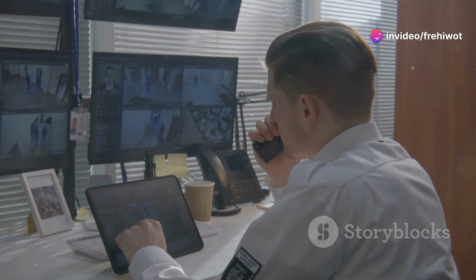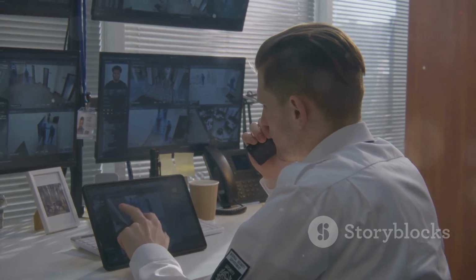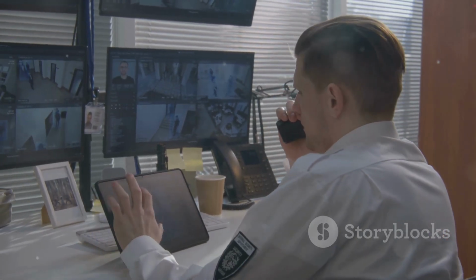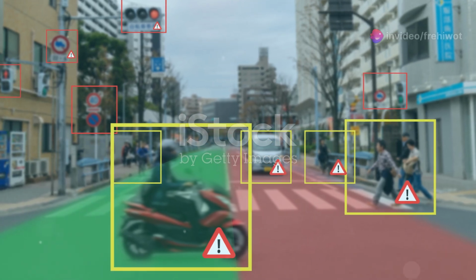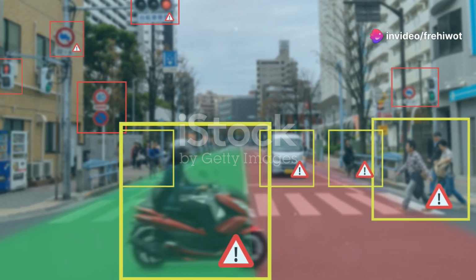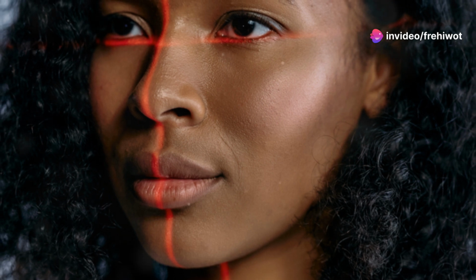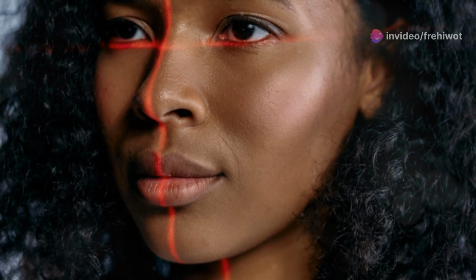One of the most common applications is object detection, identifying and locating specific objects within an image or video. This is used in self-driving cars to detect pedestrians, traffic lights, and other vehicles. It's also used in security systems for facial recognition, object tracking, and anomaly detection.